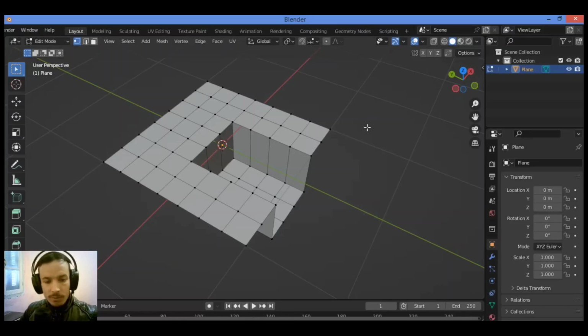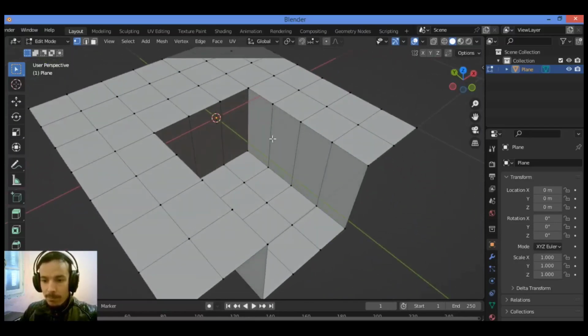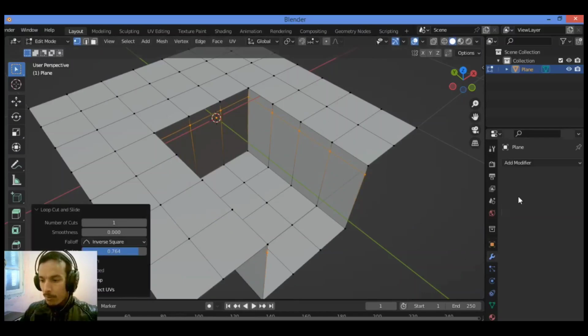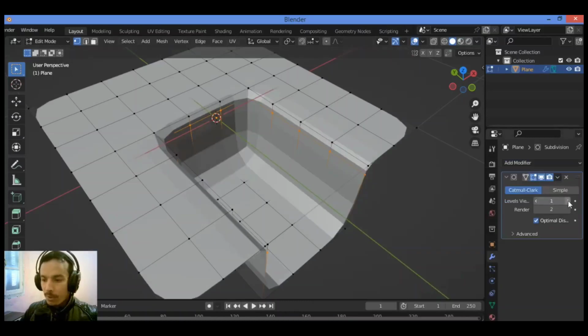So first things first, let's begin with the first method, which is loop cut and slide. As you can see here, we have this shape over there. By pressing Ctrl R, you can add a loop cut. Hover over the edge you want to add a loop cut for it. Then you can move the loop cut closer to the boundary. Click like this, so drag it close like this. You can add a subdivision surface modifier as shown here,